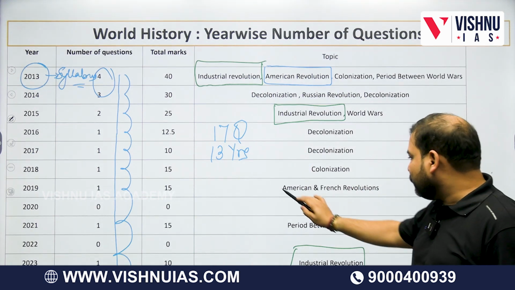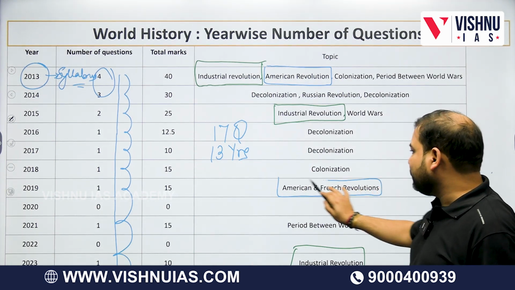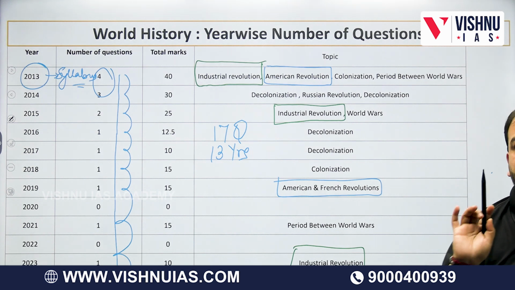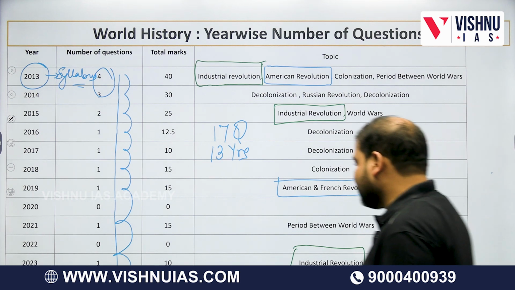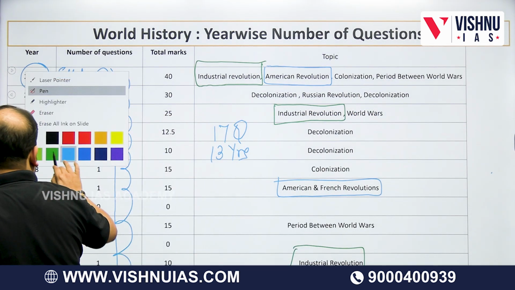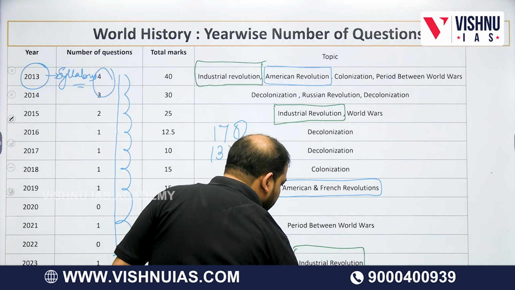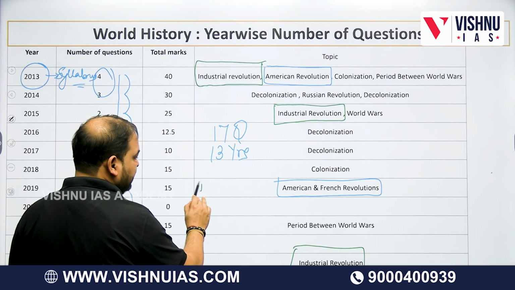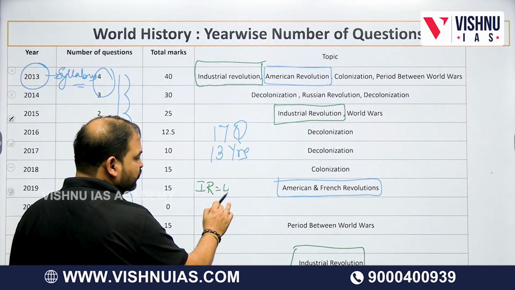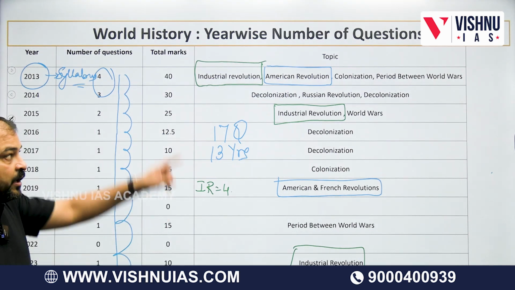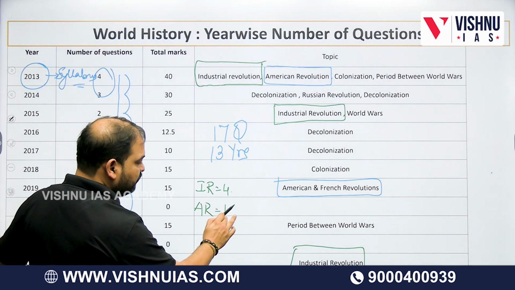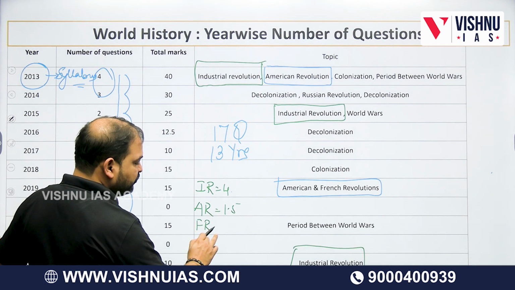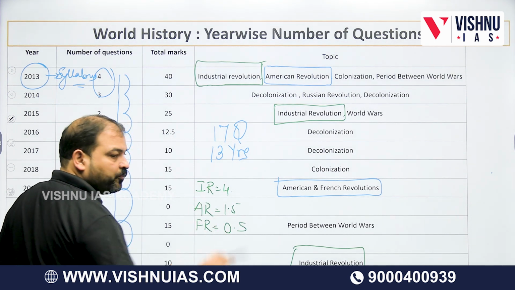And what I find is one more year there was a question, but that question was both American and French. And you can see there is no other question as far as the French Revolution is concerned. We missed, the last one also had one Industrial Revolution question. So if we say like this, IR is equivalent to 4 right now. American Revolution is equivalent to 1.5. French Revolution is 0.5.